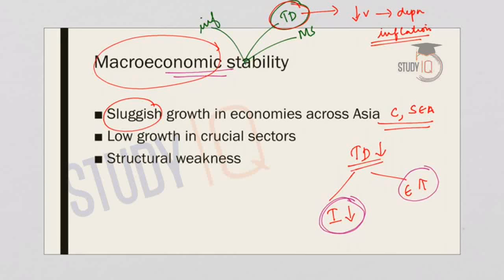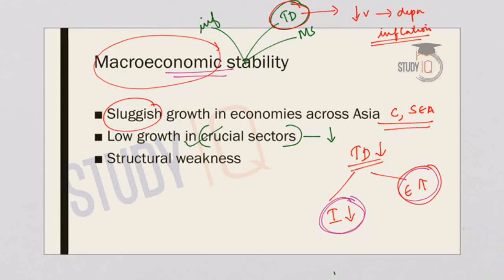So can we say that this has led to macroeconomic stability? No, because the prices of imports are not within the control of the Indian economy. Any time the prices of imports will go up, and this will create an imbalance in the Indian economy. And if we look at the exports, even though there is growth in the export sector, it has not grown to the expected levels. Some crucial sectors like engineering, gems, jewelry, etc. have shown negative growth, even though some other sectors have shown very positive growth.